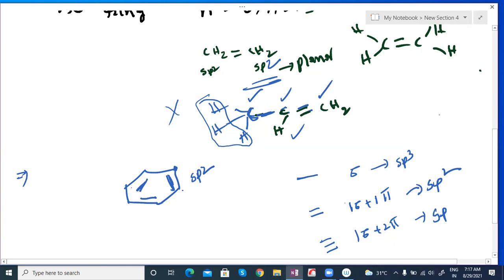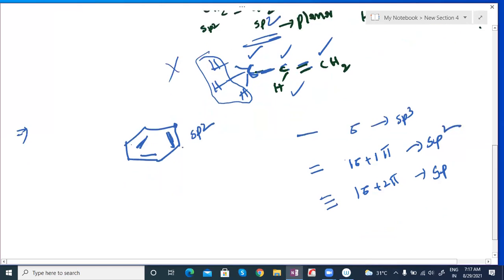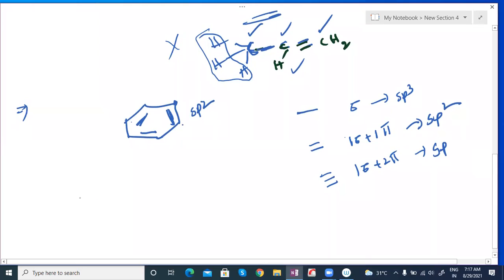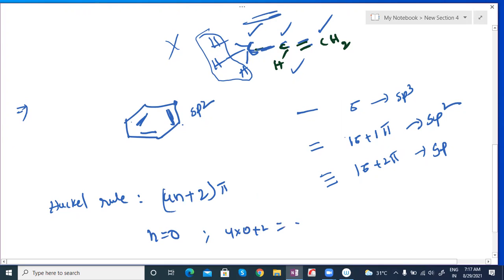And the next rule? It should follow Huckel's rule. Huckel's rule is given as 4n plus 2. In this Huckel rule, the basic idea is 4n plus 2 pi electrons. Generally you can substitute n equal to 0 first. What can we get? 4 into 0 plus 2, I get 2 pi electrons.